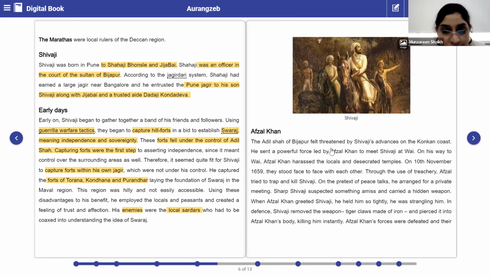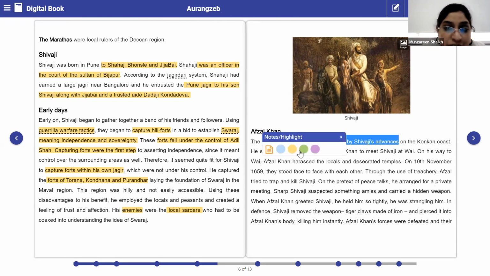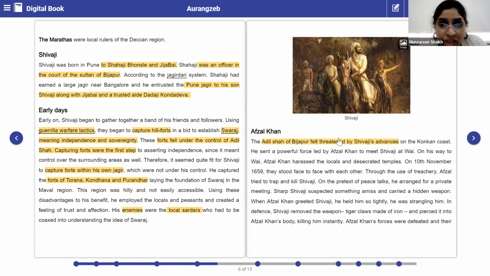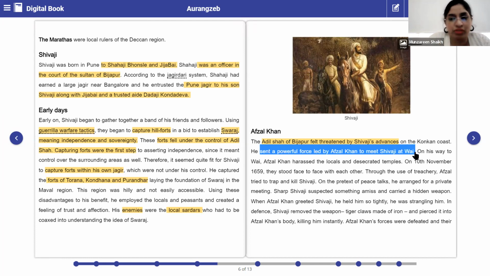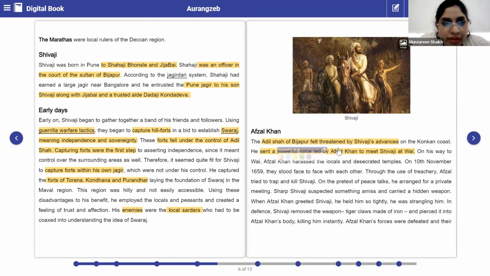Please underline this. Adil Shah of Bijapur felt threatened by Shivaji's advances. Which advances are we talking about over here? His territory, very good. Was he conquering the territories or forts? Forts, correct. So what did Adil Shah do then? Please underline: he sent a powerful force which was led by Afzal Khan so that they could meet Shivaji. Clear till here?